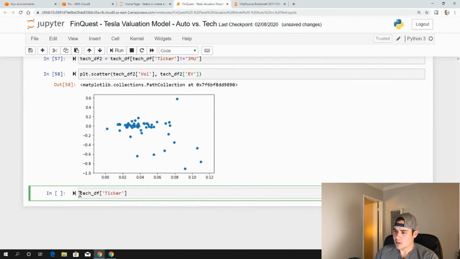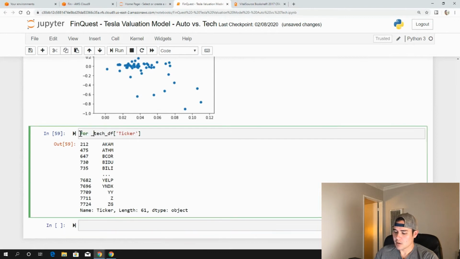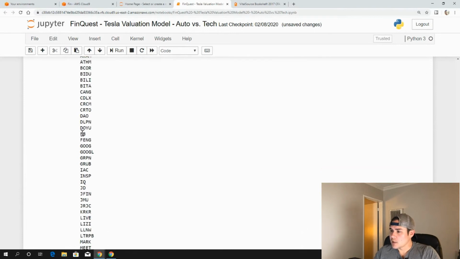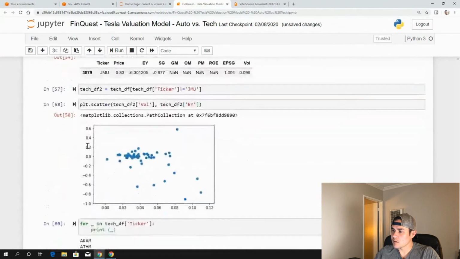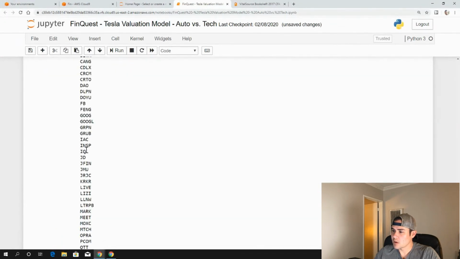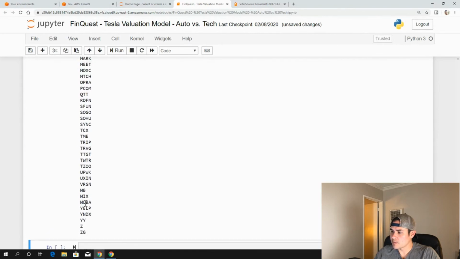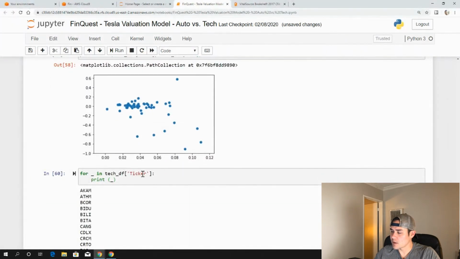So let's just say for underscore in that, print underscore. So who's in here? So we do have Google. We do have a lot of interesting companies in here. Grub, JMU. We have both Googles in here. See, that's messing things up too. JMU, Mark, Fun, TCX, Yelp. You know what? These do have negative earnings yields, don't they?